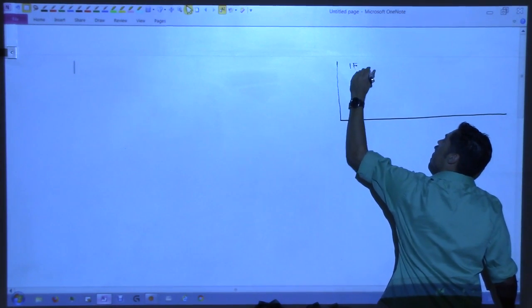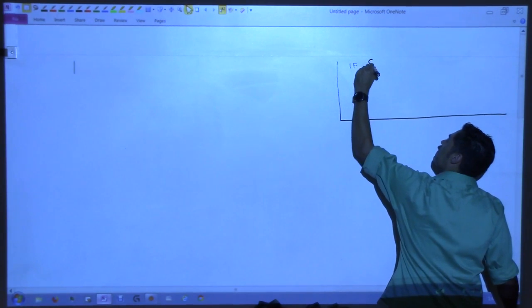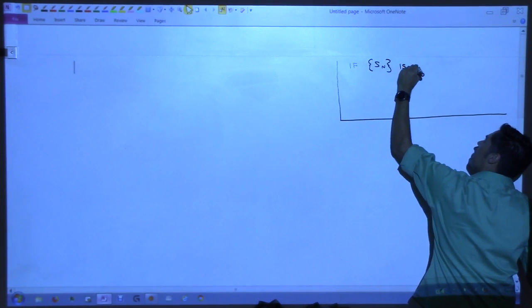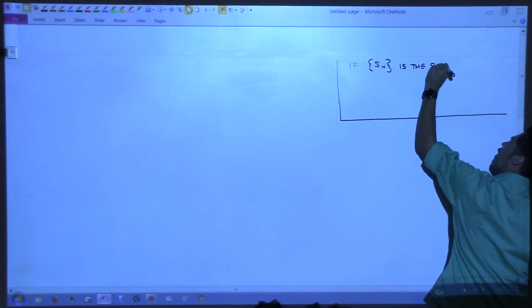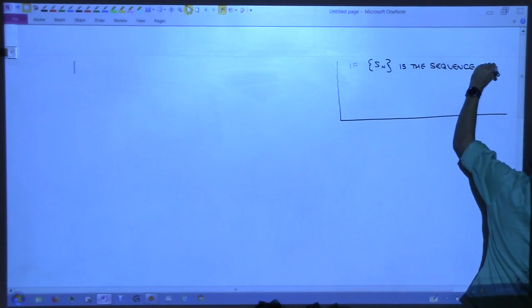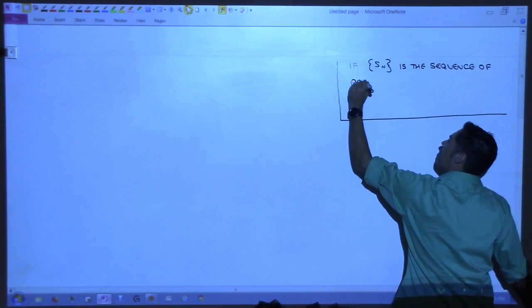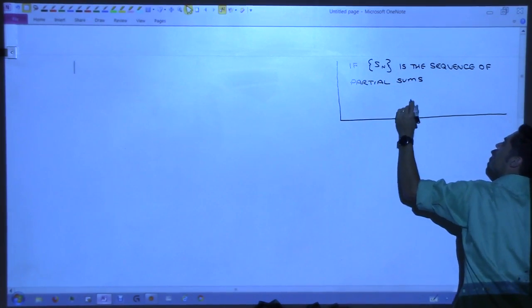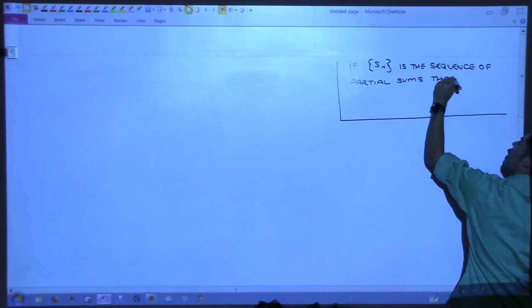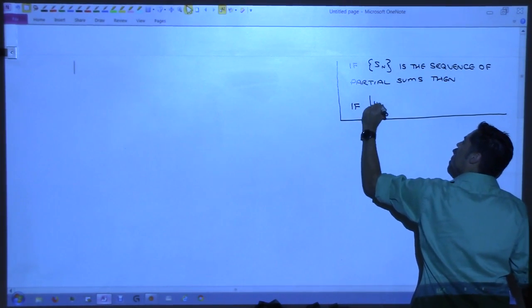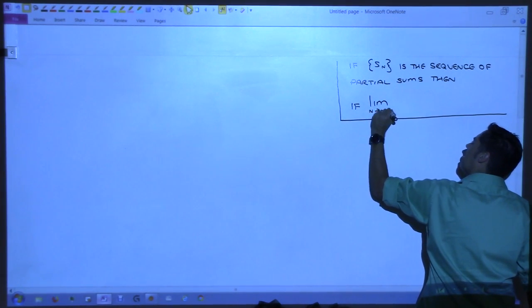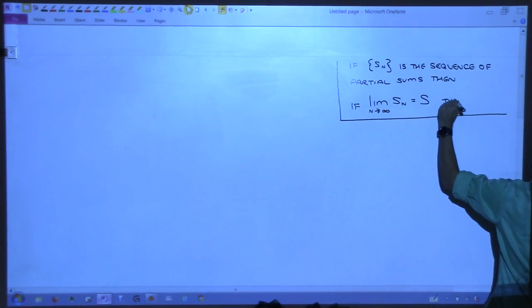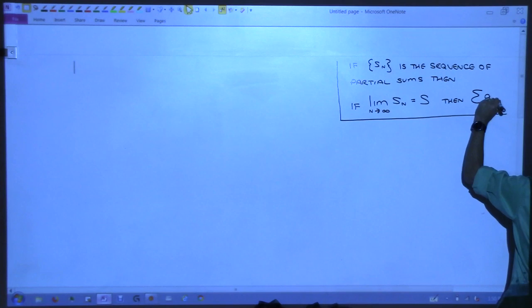If S sub n is the sequence of partial sums, then if the limit as n goes to infinity of S sub n equals S, then the series converges.